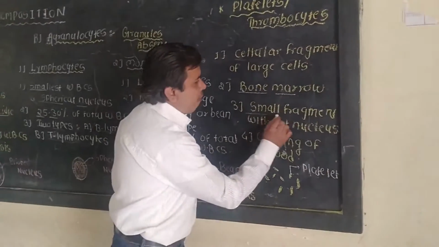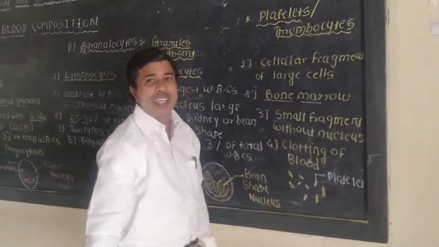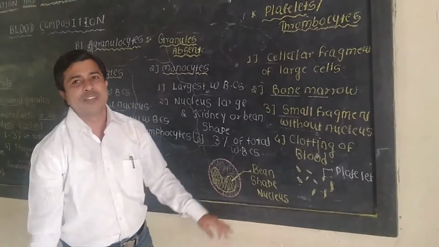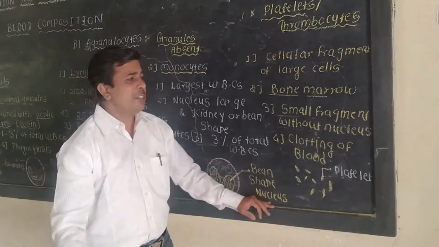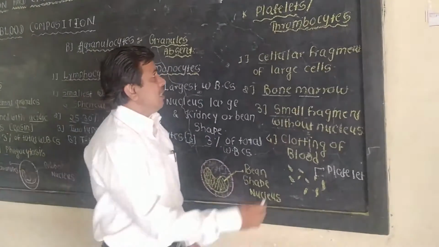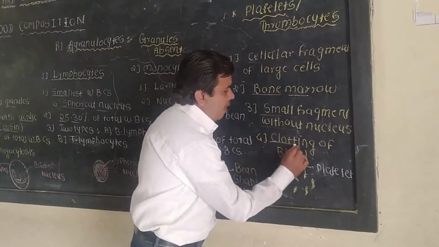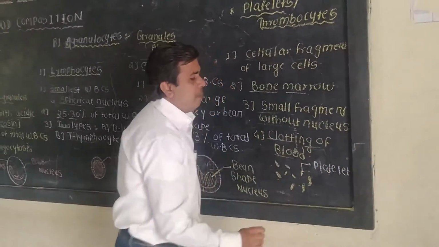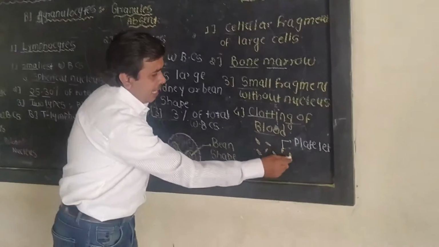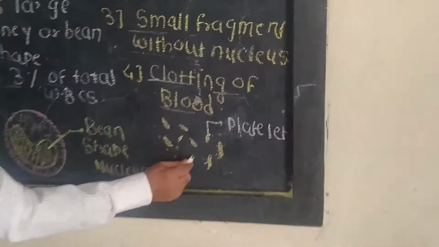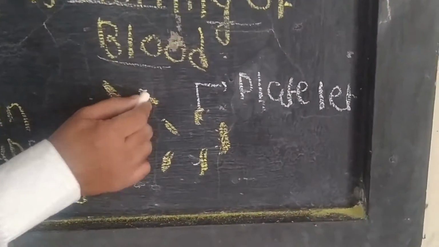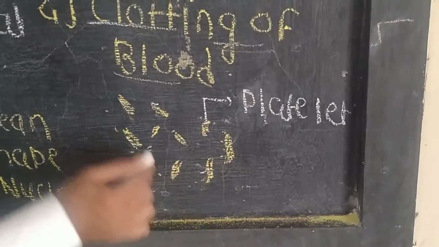They are small fragments without a nucleus; the nucleus is absent. There is no specific structure, only small fragments. These platelets have an important role in the clotting of the blood. So this is the structure of the platelets: fine fragments of large blood cells, known as the platelets.